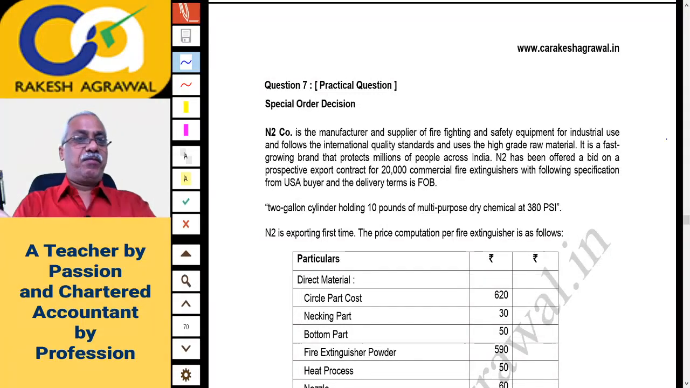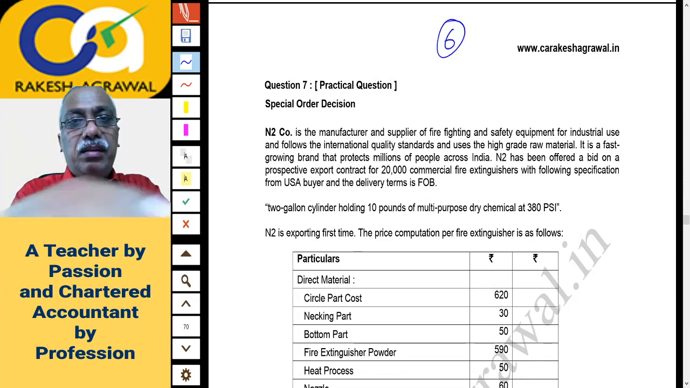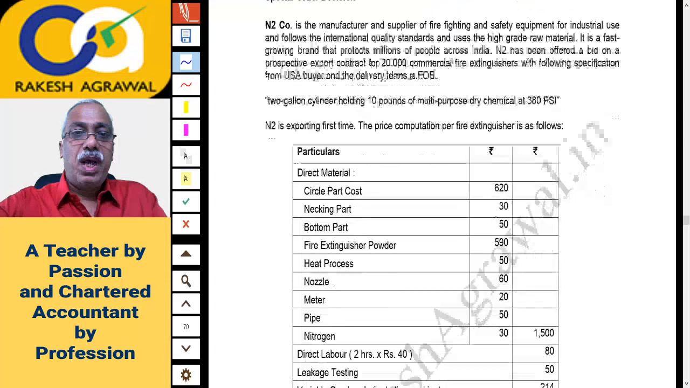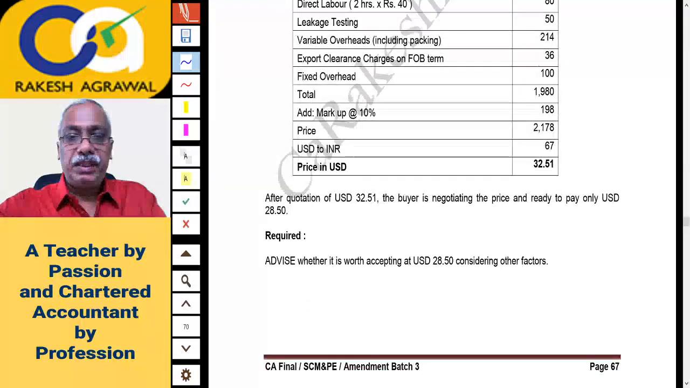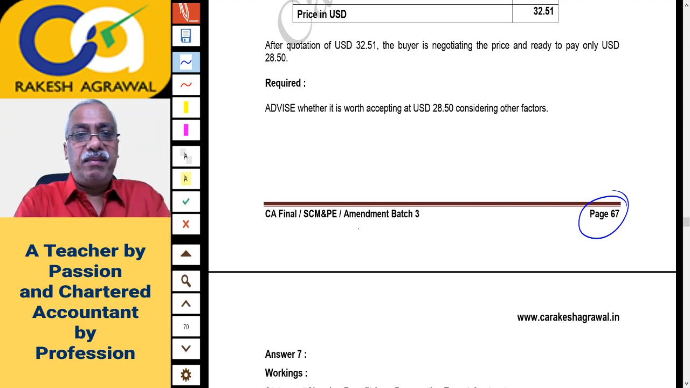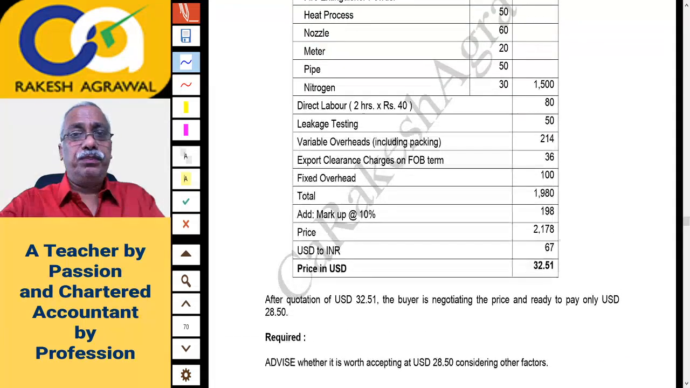Hello friends, we are on lecture number 6 today. Lecture number 6, and we are discussing the amendment batch 3 of CA final SCM and P. I want you to be on page number 67 of your amendment batch 3 notes. Let's go through.